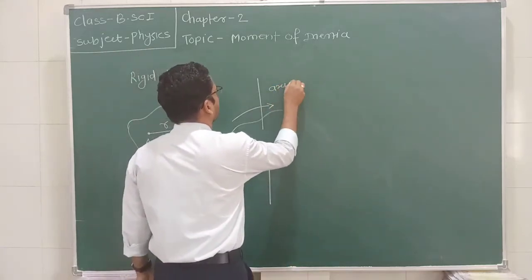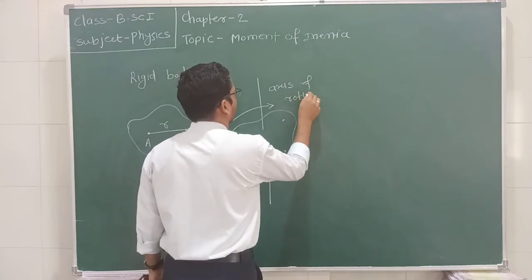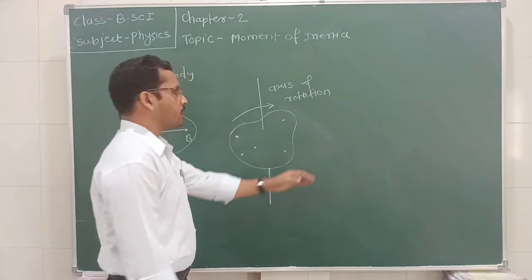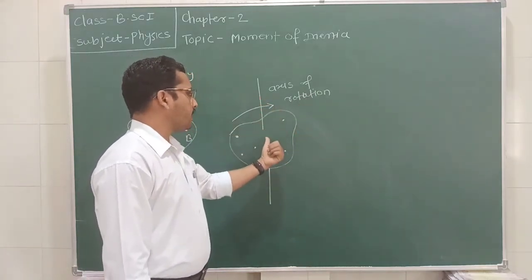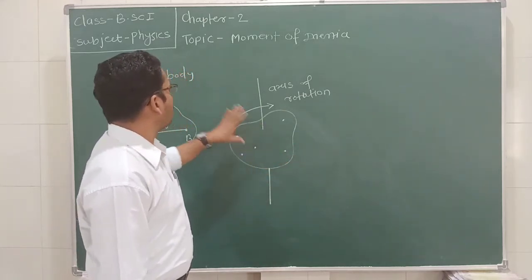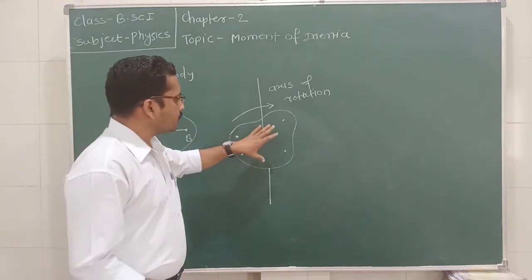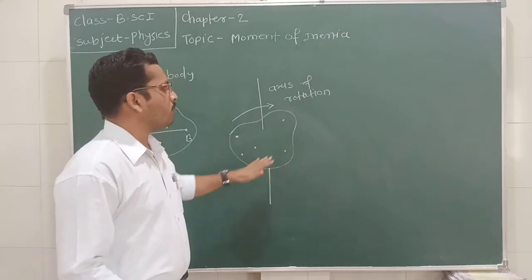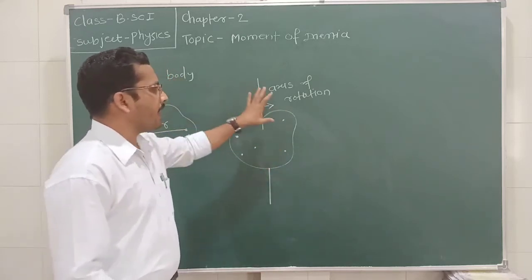So the axis of rotation is nothing but the imaginary line passing through the center of a rigid body. A rigid body may have one or more than one axis of rotation. So this is the rigid body and axis of rotation.